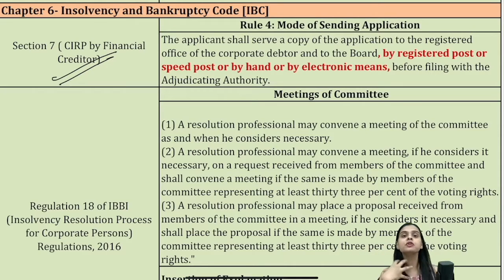Now, whenever you're making an application, you have to serve it to the corporate debtor as well as to the board before you file it with the adjudicating authority. We have the adjudicating authority as NCLT, right? So before we file it to NCLT, we also have to serve it to the corporate debtor and to the board. How will we do it? By registered post, speed post, hand, or electronic means. Okay, so there are 4 modes which have been given, but before filing it to the adjudicating authority, we have to give it to the corporate debtor as well as the board.